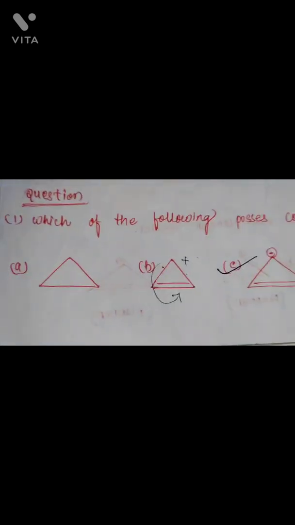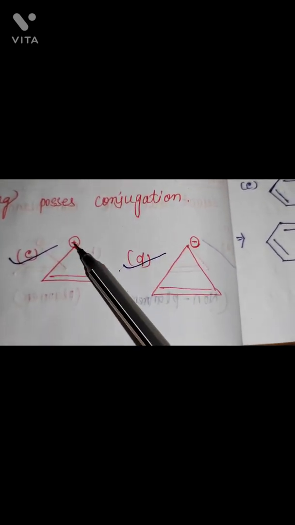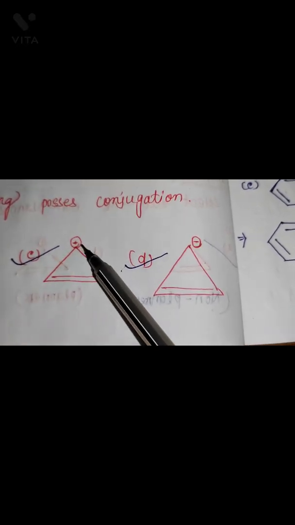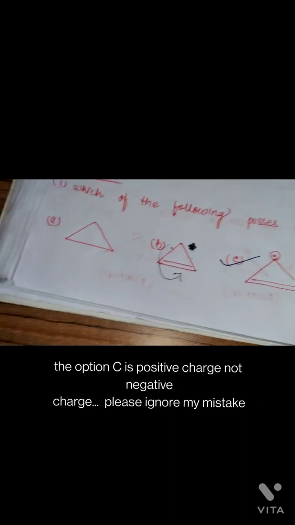Then here carbon, carbon, carbon. Negative charge, single bond, double bond, single bond, negative charge, then it should be conjugation. Here also negative charge, single bond, double bond, single bond. From here double bond, single bond, negative charge, single bond, and like that these two are in conjugation and these two are not in conjugation.